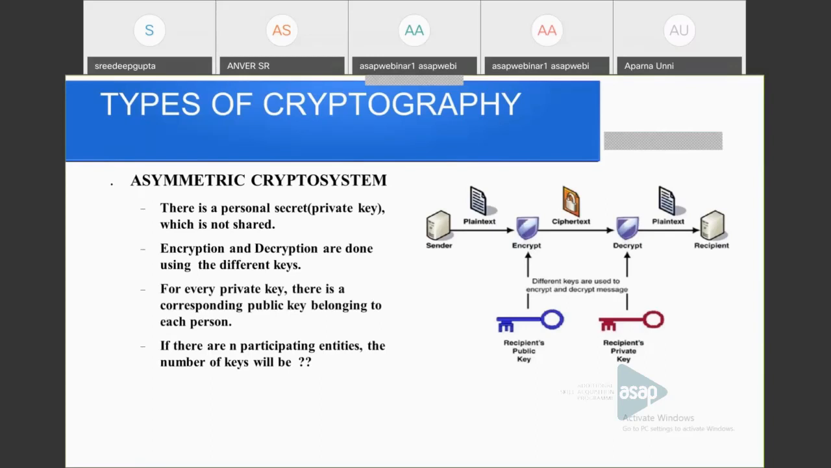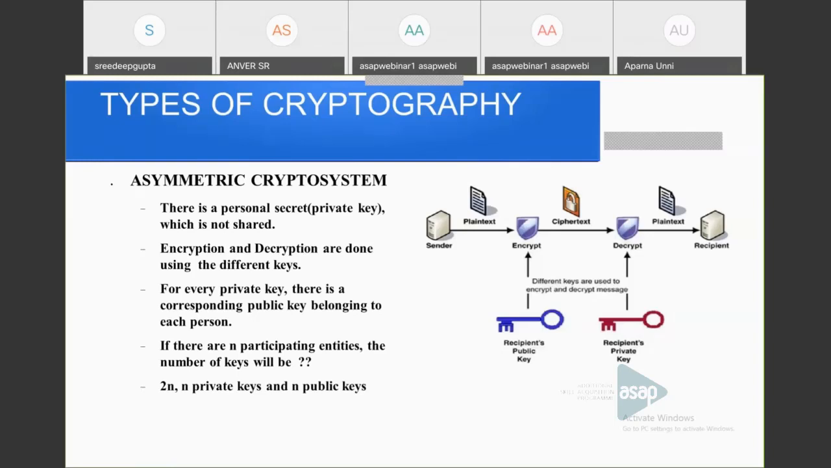And if there are n participating entities, then what will be the number of keys? In a symmetric crypto system, it was n into n minus 1 by 2, but here it is only 2n. There are n private keys that are known to the participants only, and n public keys that are known to everybody.